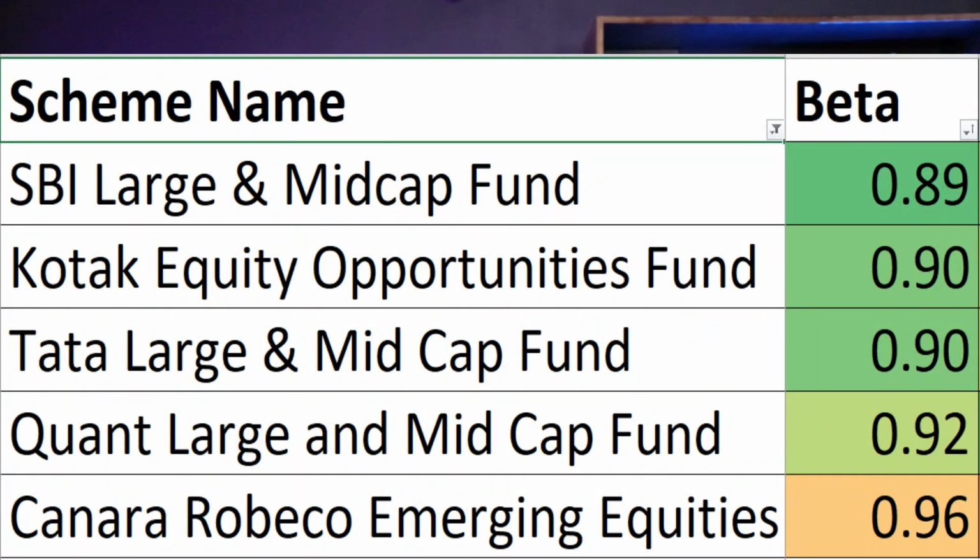Next in risk analysis, we will look at the beta of these mutual funds, and the lower the value of beta, the better for the fund. Beta tells us what is the probability of a fund to give similar performance in future also. On the parameter of beta, on number 1 we have SBI Large and Mid Cap Fund. On number 2 we have Kotak Equity Opportunities Fund. On number 3 we have Tata Large and Mid Cap Fund. On number 4 we have Quant Large and Mid Cap Fund, and on number 5 we have Canara Robeco Emerging Equities Fund.